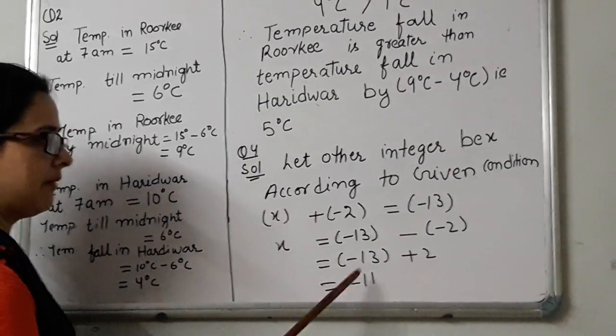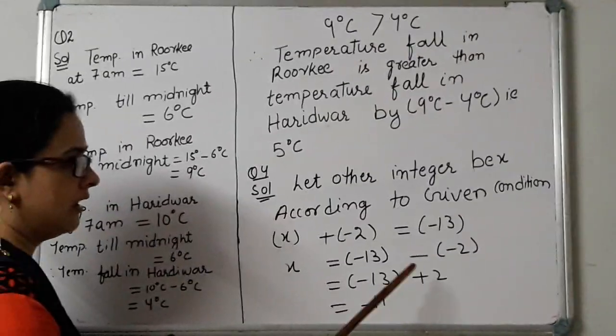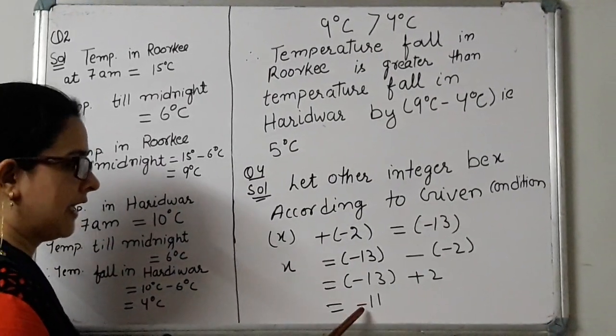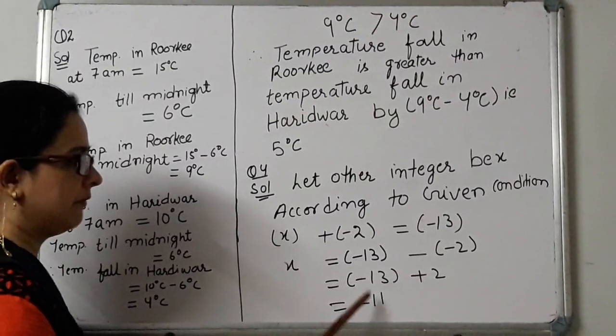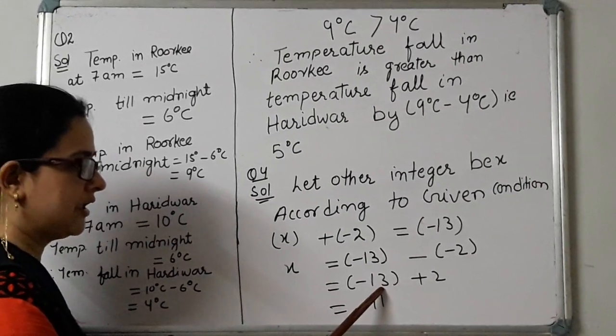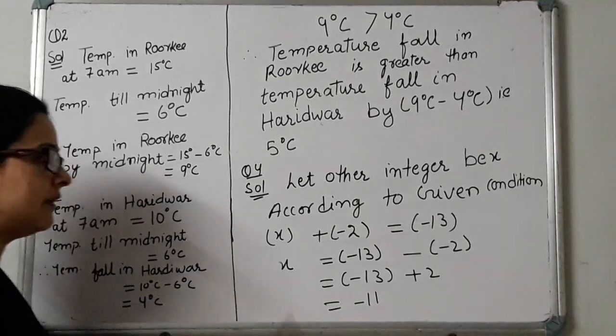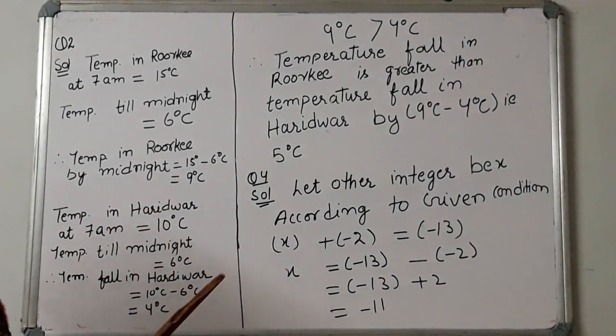We should always remember here signs are different. So there will be subtraction, but the sign will be of the bigger number. Which one is bigger? 13 is bigger, so the sign is minus. So the other integer is minus 11.